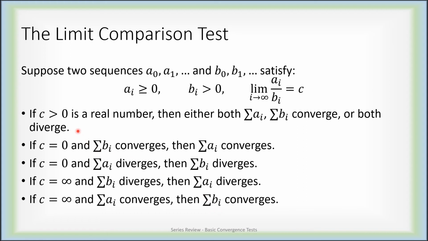Nine times out of ten, this first one is how it pops up: the limit is a positive real number, and you simply conclude both series do the same thing. They both converge or they both diverge. However, if the limit is 0 or infinite, there is still some stuff you can say. Essentially, it boils down to this same argument: being smaller than a divergent series tells you nothing, but being smaller than a convergent series tells you you must converge. Similarly, being larger than a convergent series tells you nothing, but being larger than a divergent series means you also diverge.